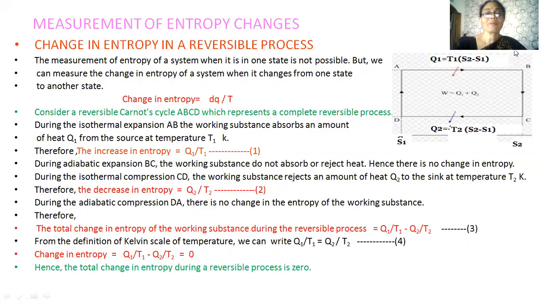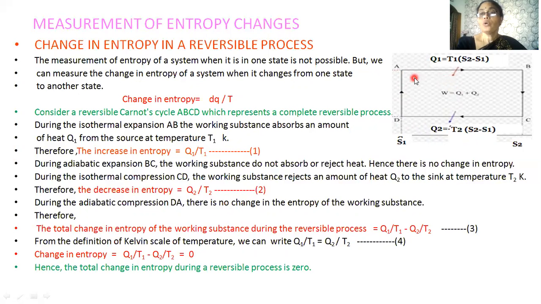During adiabatic expansion BC, the working substance does not absorb or reject heat. Hence, there is no change in entropy. During an isothermal compression CD, the working substance rejects a quantity of heat Q2 at the temperature T2. Therefore, the decrease in entropy is Q2 by T2. Again, during the adiabatic compression DA, there is no change in entropy of the working substance.